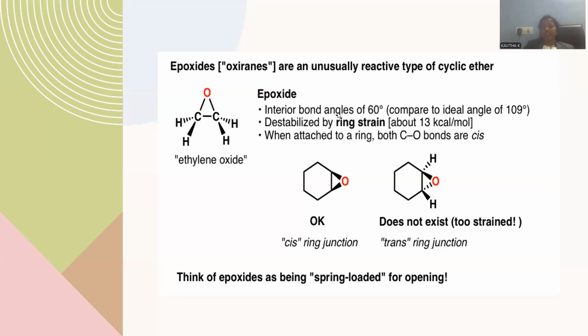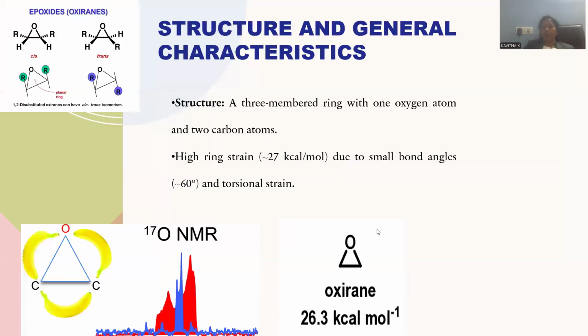The epoxide interior bond angle is restricted to only 60 degrees in comparison to 109. 109 is the expected bond angle for tetrahedral carbon atoms, but it is shrunk to 60 degrees only. That's the reason why the molecule exerts unusual strain within it. Destabilized by the ring strain, 26.3 kilocalories of ring strain is observed for this molecule.